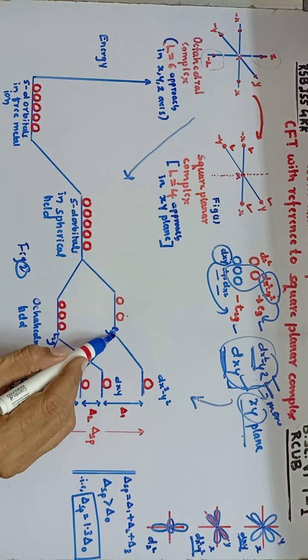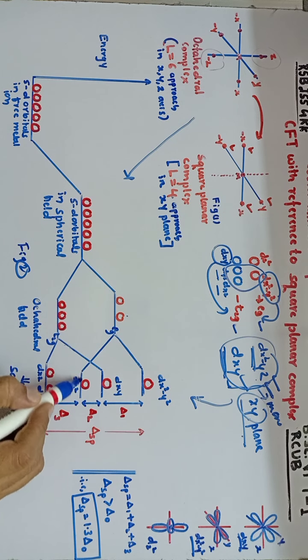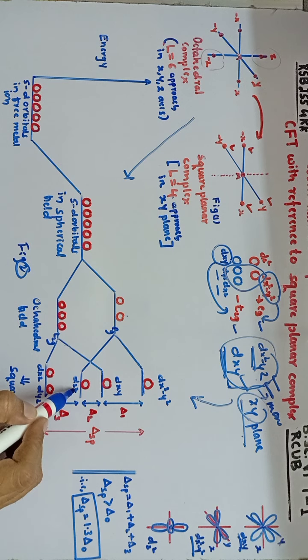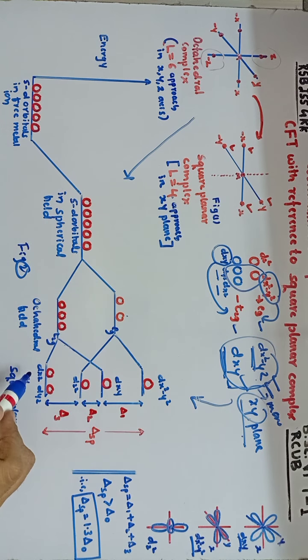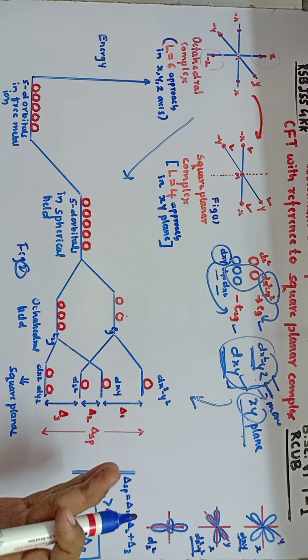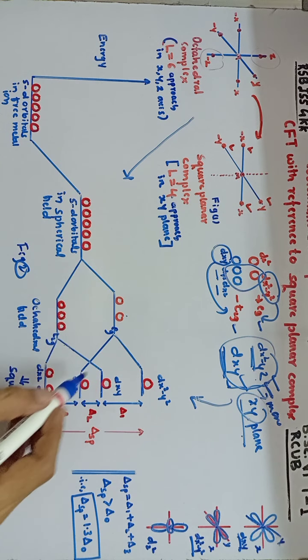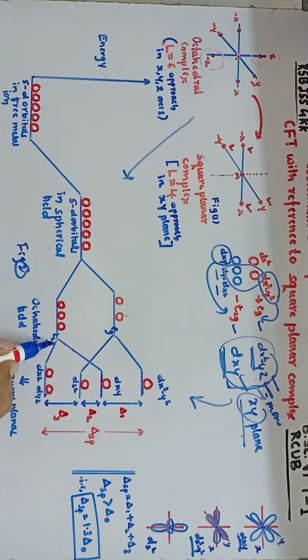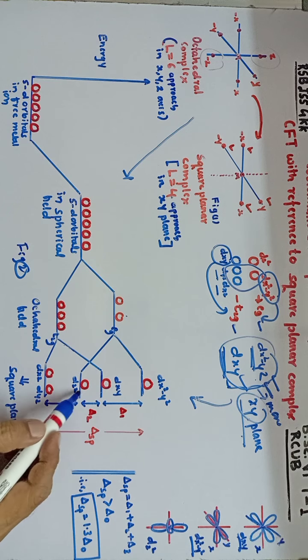So that is why we show dz square orbital below the dxy orbital. Now further, the dyz and dxz orbitals also experience very small repulsion, therefore their energy also decreases. That is why we show the other 2 orbitals, dxz and dyz, below the dz square orbital.